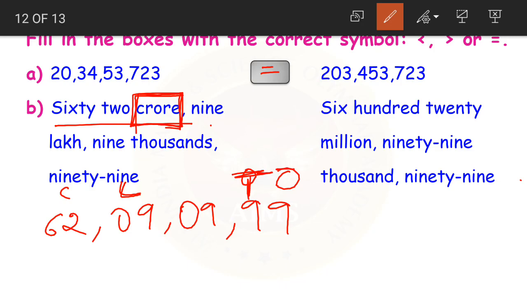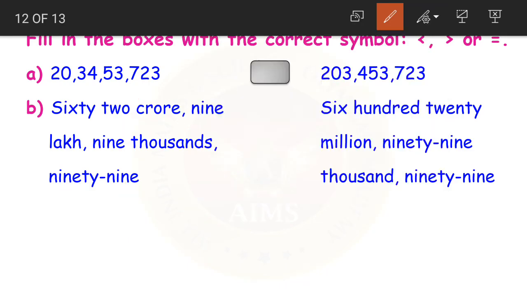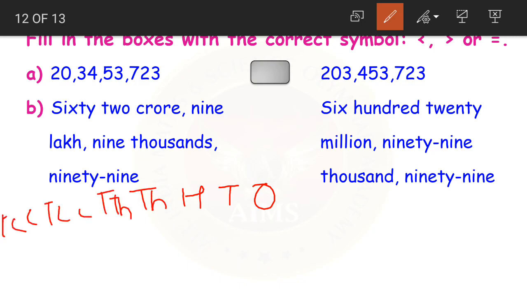Ones, tens, hundreds. Sorry, children, I'll explain you clearly. 62 crores, right? So first we'll write the place values here: 10,000s, lakhs, 10 lakhs, crores and 10 crores. Now, first we are having 62 crores.